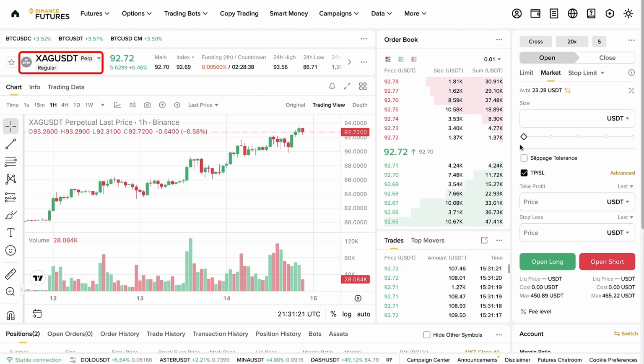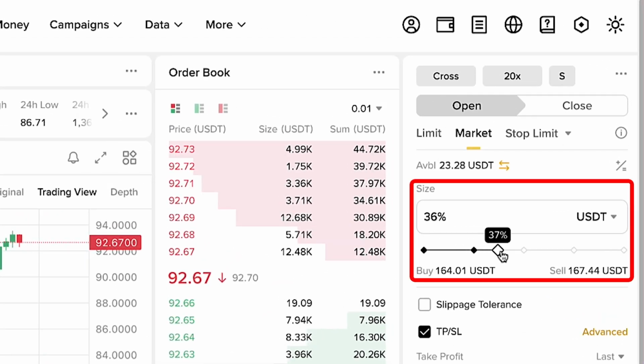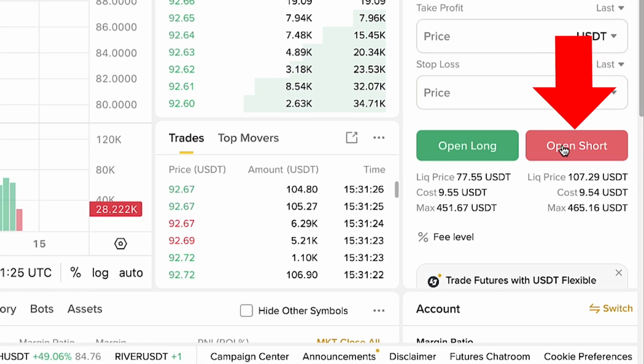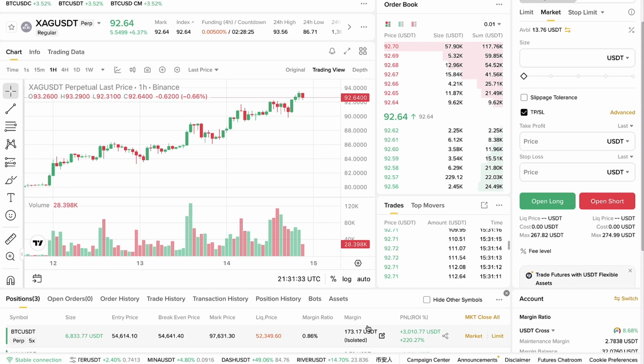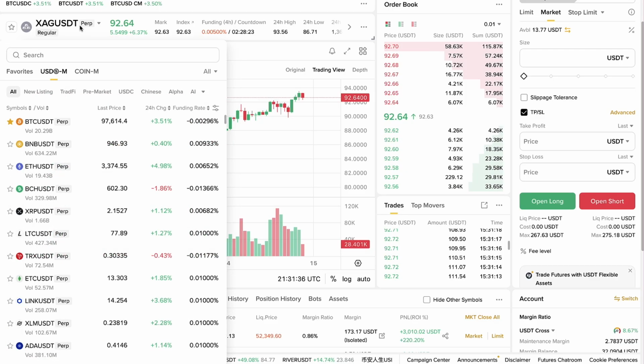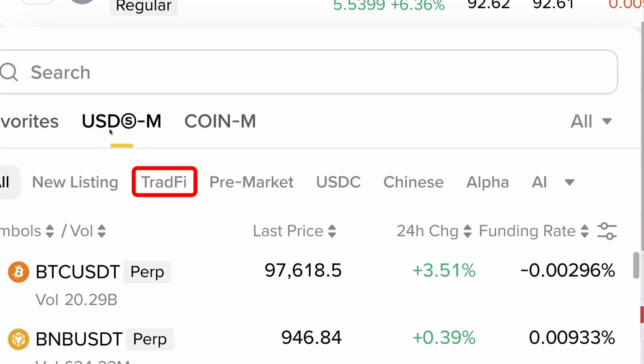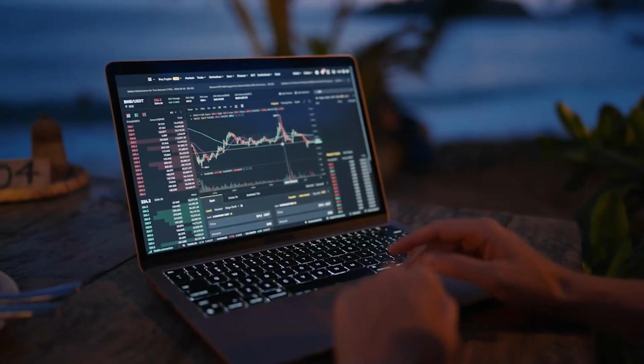If you want to short the asset, you can scroll this one again and then simply click here open short. You can see the order was submitted and filled immediately. And the same process works also for other assets. As they keep on increasing the TradFi products, you are able to do the trading the same way.